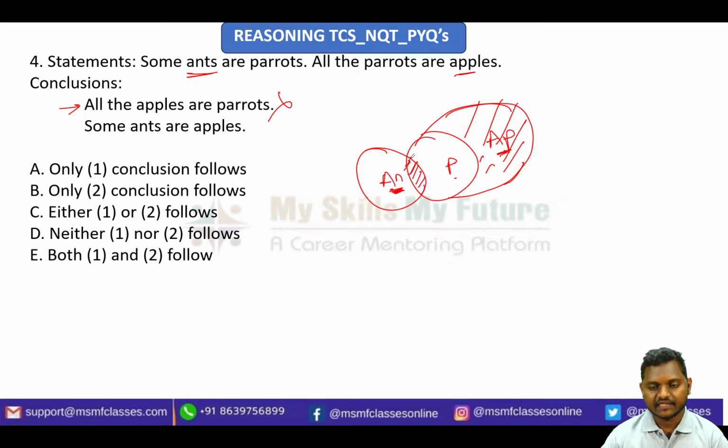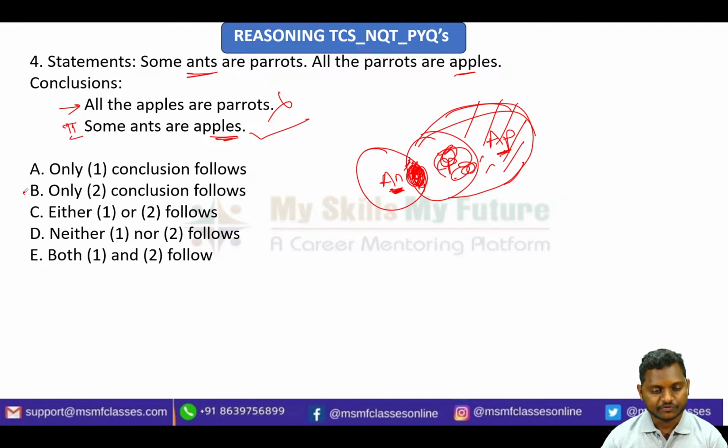Okay, some part is whatever that is actually merged. So this is some part and they are telling some ants are apples. Okay, can you see apples here? Yes, all these things are apples only. Entire thing is apples. So some part is also apples, right? This is exactly correct. Okay, so I can simply say conclusion 2 is following.